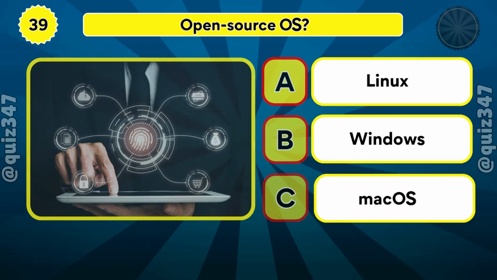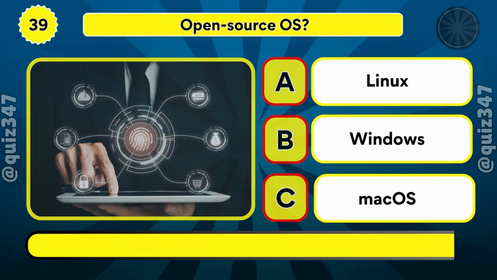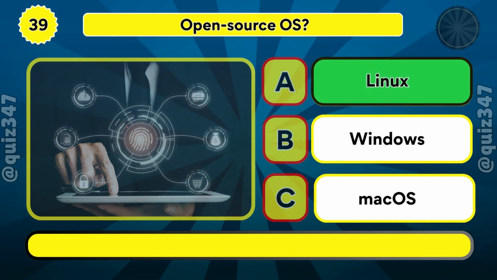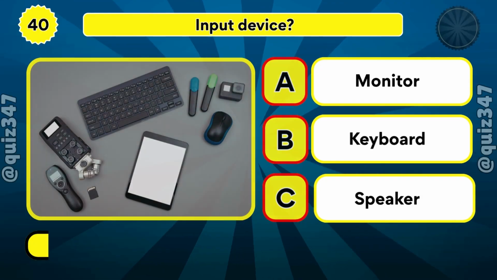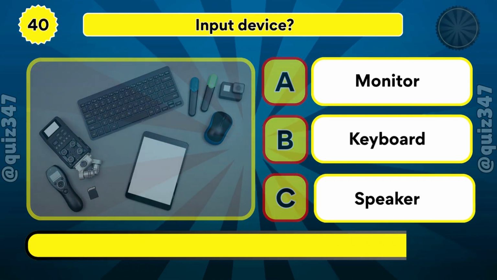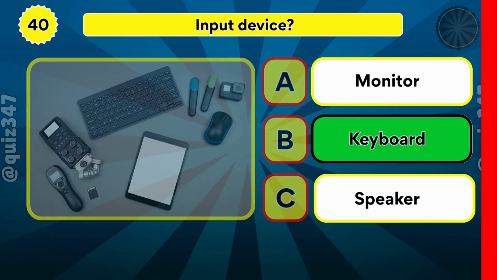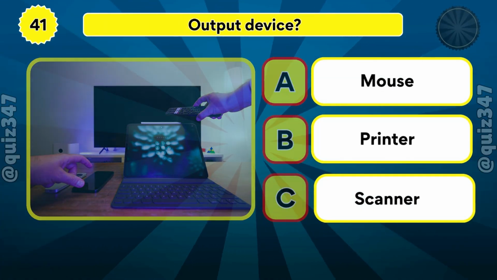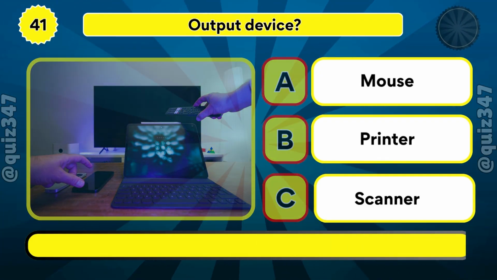Which is an open source OS? Which is an input device? Last questions, don't miss now. Which is an output device?